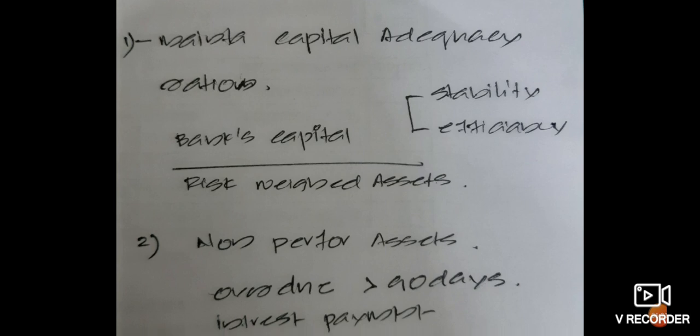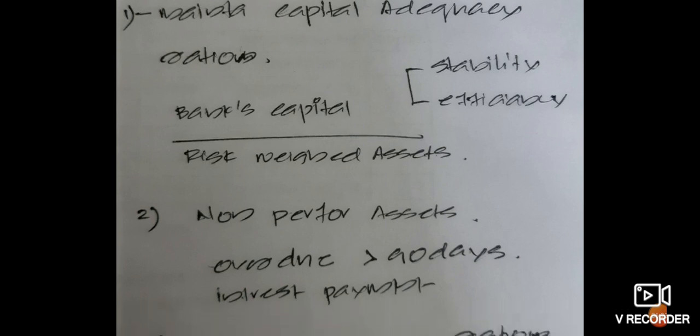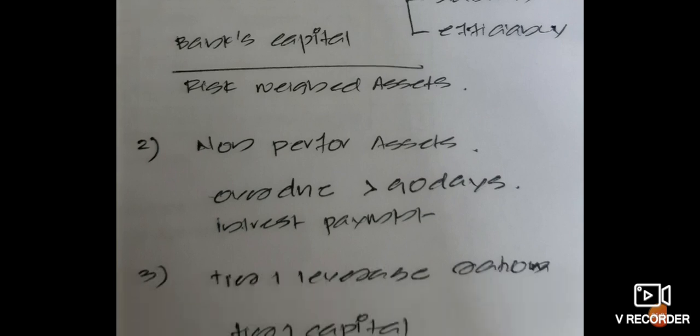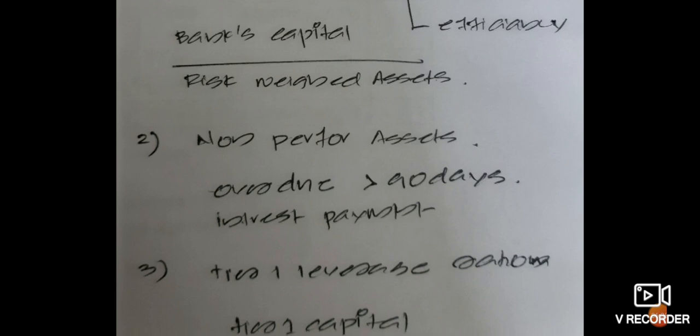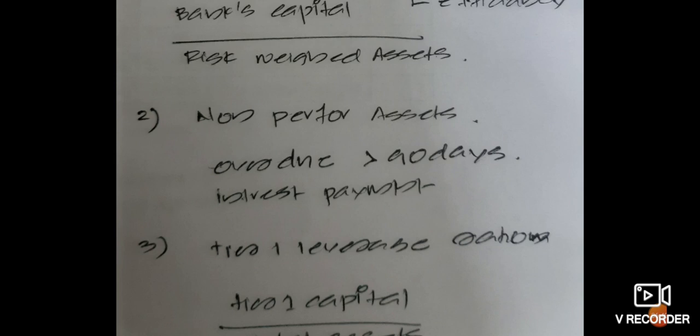Okay, so this is the first point, which means that they will have to maintain a capital adequacy ratio in the NBFC. Then second point is that non-performing assets, they will have to reduce or restrict the non-performing assets to a certain level. Let us see what this non-performing asset is.